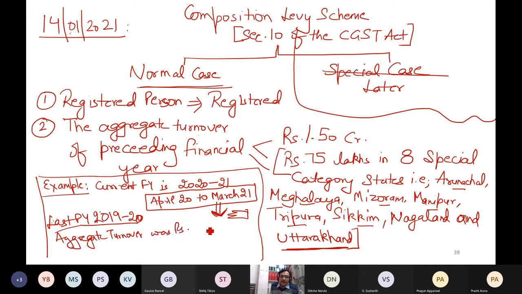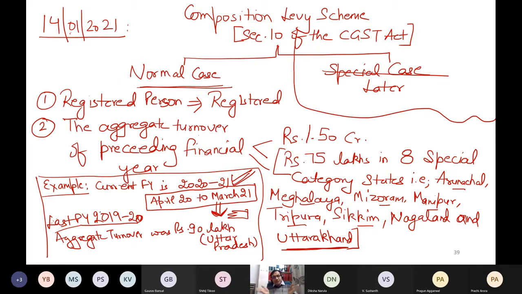If the aggregate turnover in that year was, for example, 90 lakh, and the person was in Uttar Pradesh, am I eligible to opt for the composition levy scheme this year? Answer is yes, because last year my turnover did not exceed 1.50 crore.